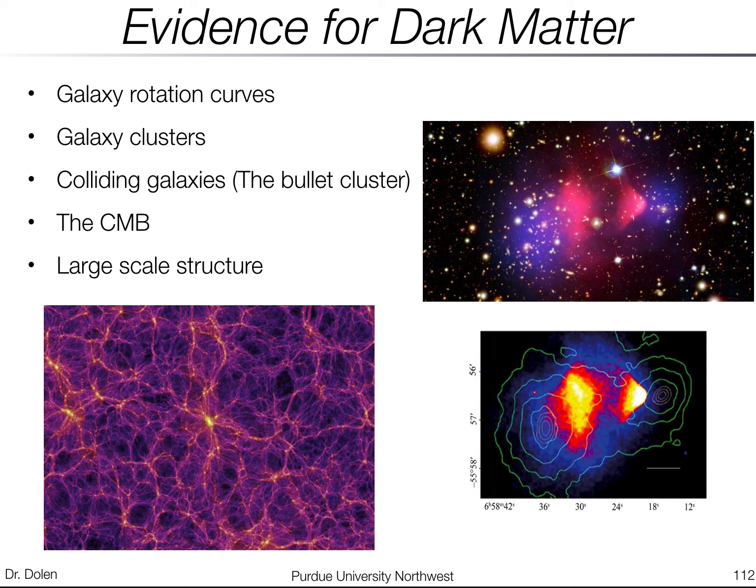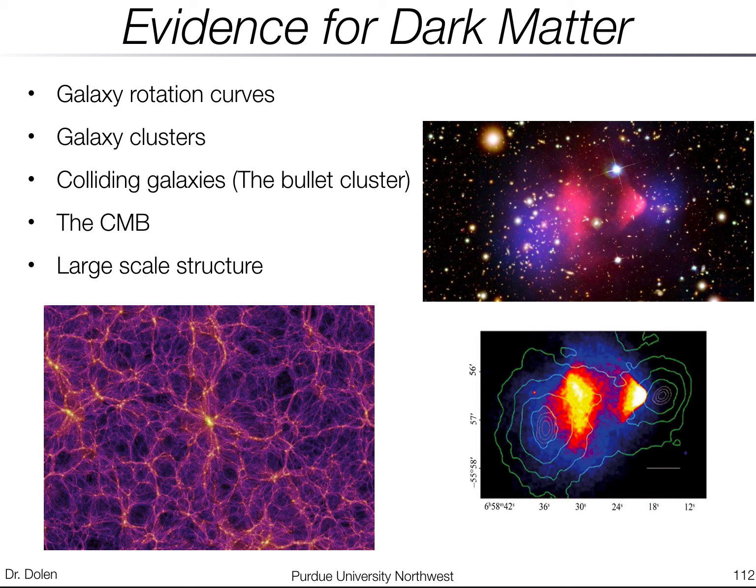In terms of evidence for dark matter, there's a lot of it. There's galaxy rotation curves, which I'll talk about more on the next slide. There's galaxy clusters. If you look at the way galaxies orbit each other, basically, you can show that there's dark matter. There's matter that we can't see that is influencing the way these clusters orbit each other. There's colliding galaxies, which is really interesting. You can look at things like this image.